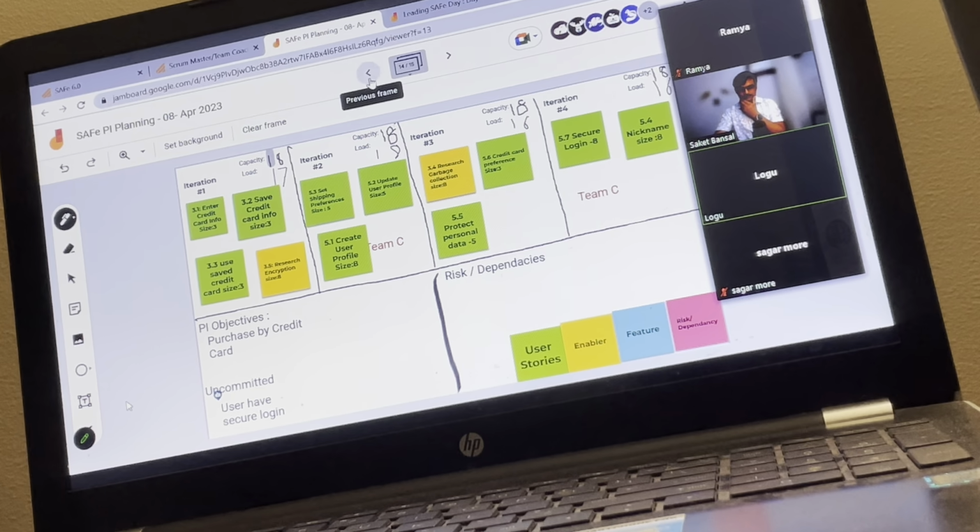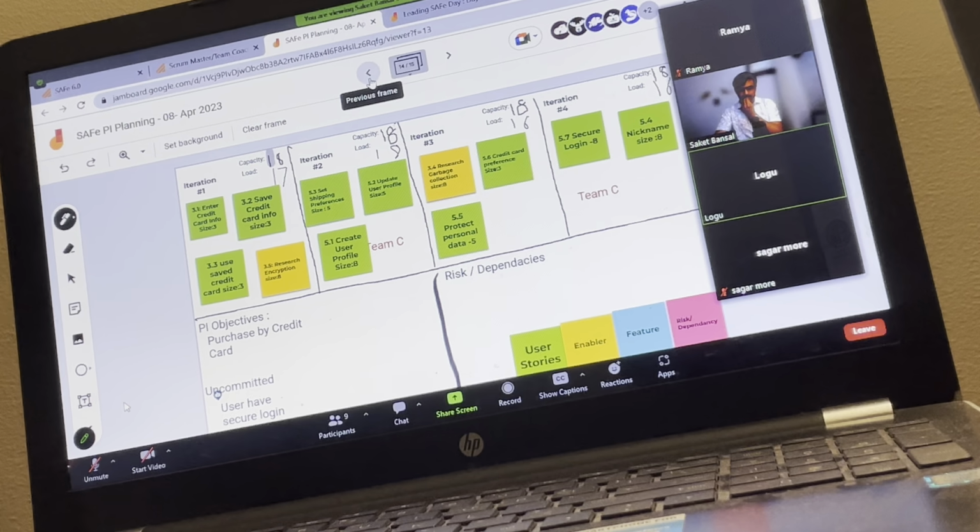So, is it mandatory that the enablers always have to be taken in the first few iterations, or not necessary? It depends. There is no rule like this. No rule. It depends what kind of enabler. So logically we need to find out a sequence. Whatever the team decides as a logic, they decide.